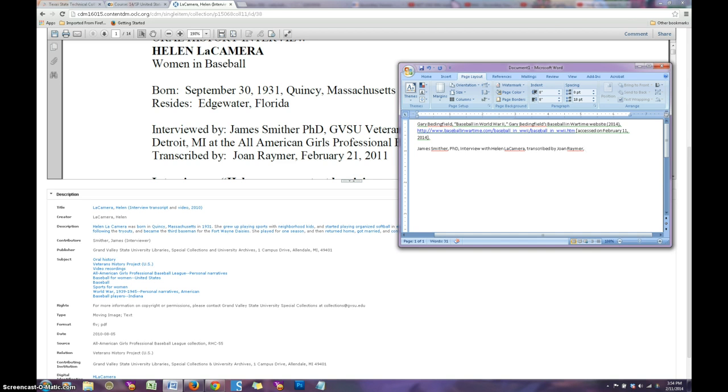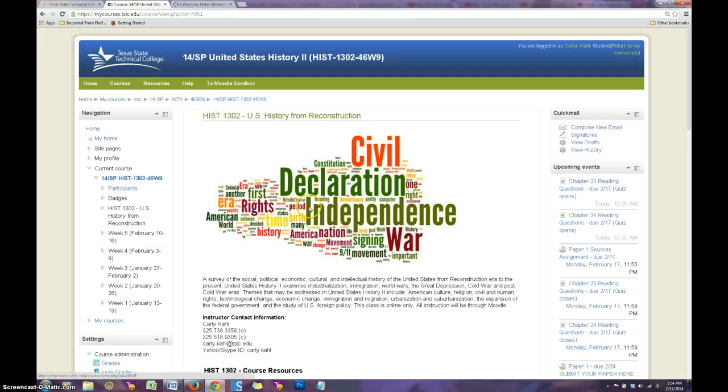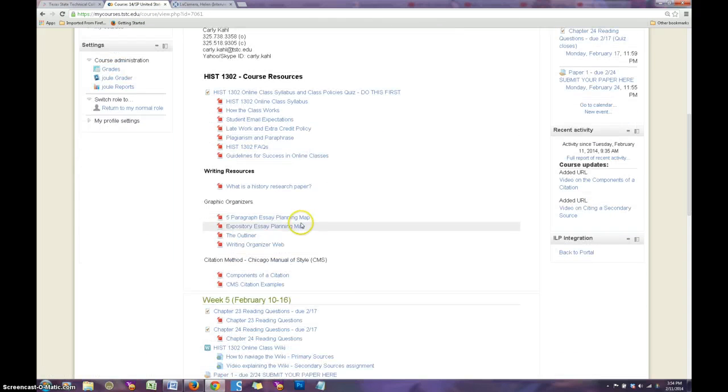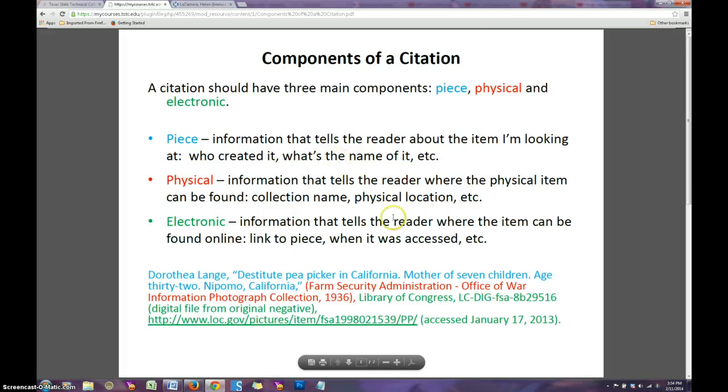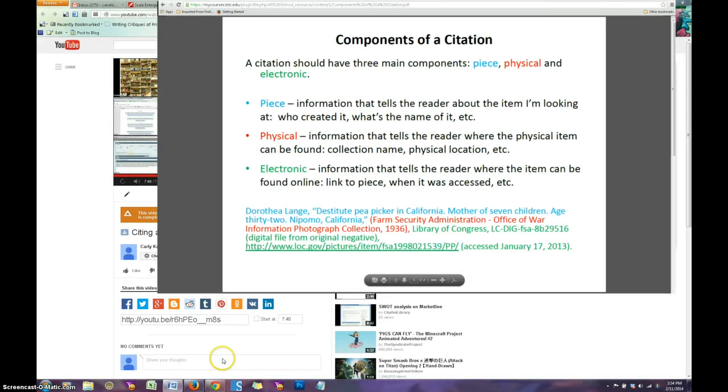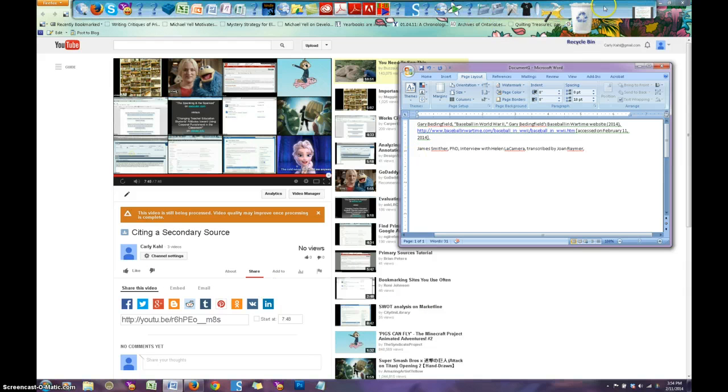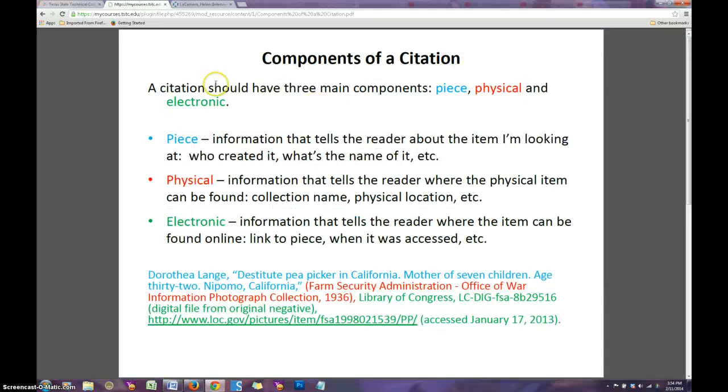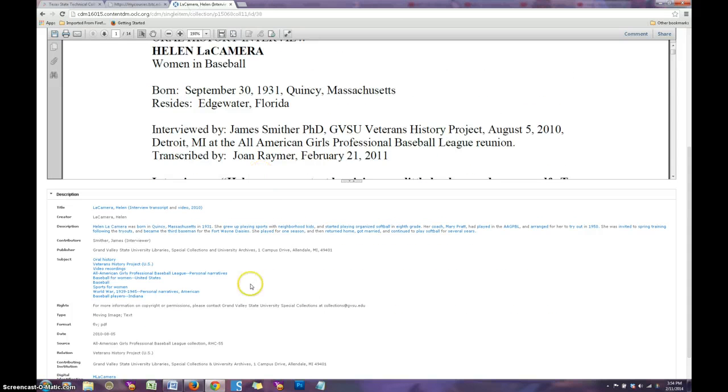Okay, so we've got the information on the piece. It's a good place to start. All right, what do we have next? Let's go back and refer to our PDF. Physical location. Let's see if we can find any of that information. Oh, that is not what I wanted to do. Where is the physical location of this interview?